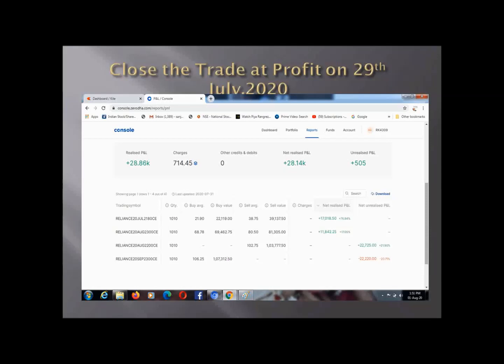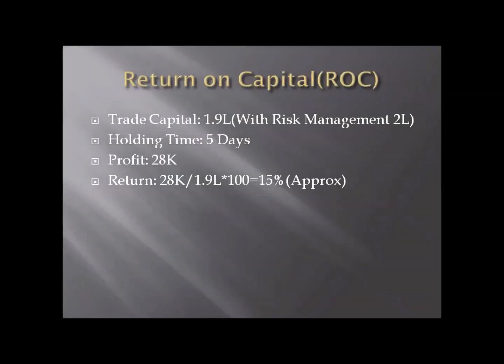You can see this in the profit and loss chart from the Zerodha console. What I want to explain is that in a very short time, with very little capital, you can constantly churn a very good profit. I deployed 1.9 lakhs of capital, the holding time was only 5 days, from 24th to 29th, and it generated a profit of around 28,000.